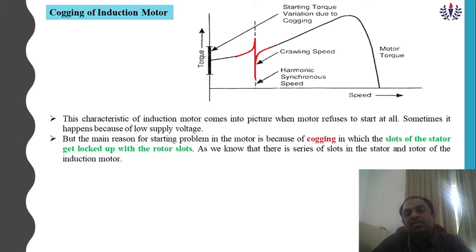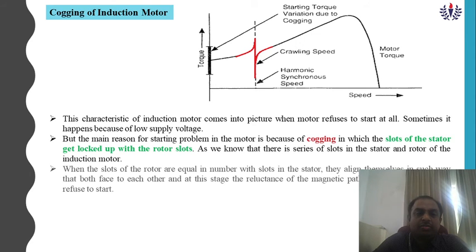But the main reason for the starting problem in the motor is cogging, in which the slots of the stator get locked up with the rotor slots. Normally the slots of the stator should not lock, then only the motor starts running.